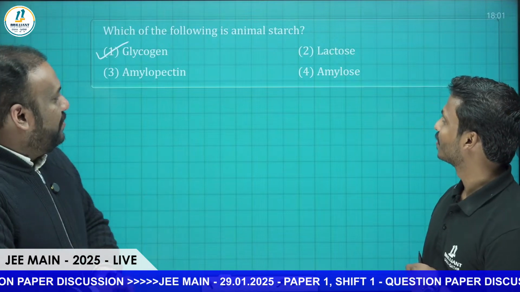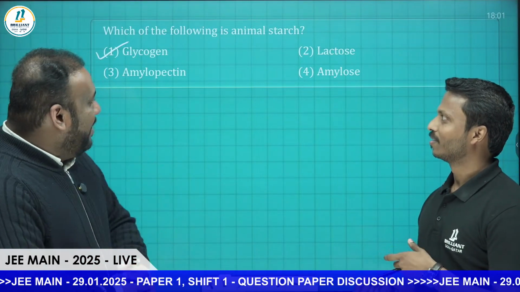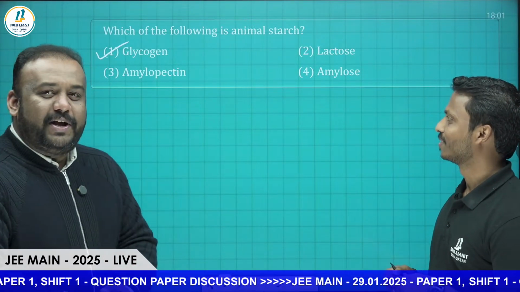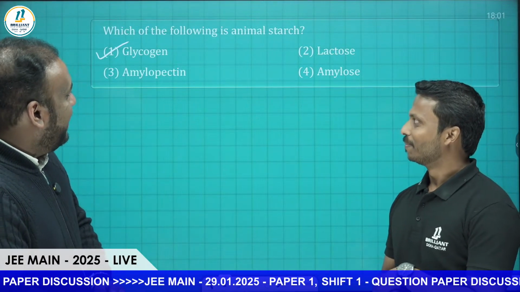Coming to the other sugars, lactose is a disaccharide and it is present in milk. And then we have amylopectin and amylose, which are the components of starch. I think this question is equally important for boards as well in the MCQ section. So that was a direct question.